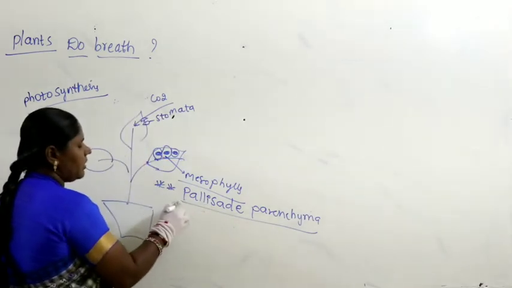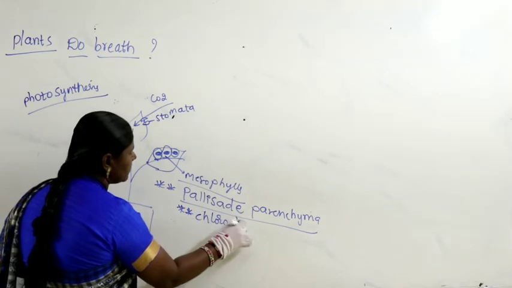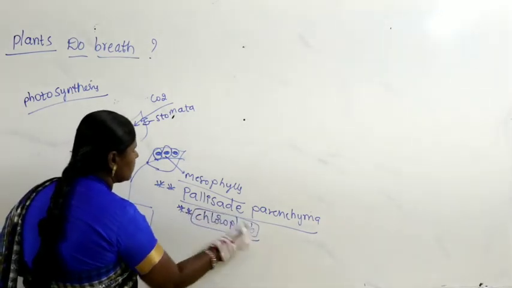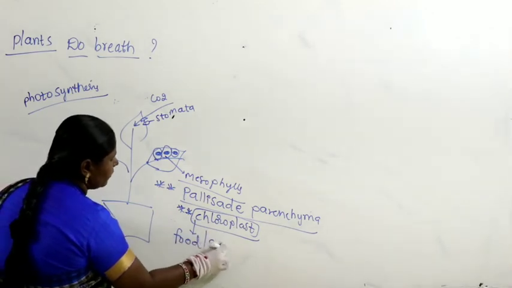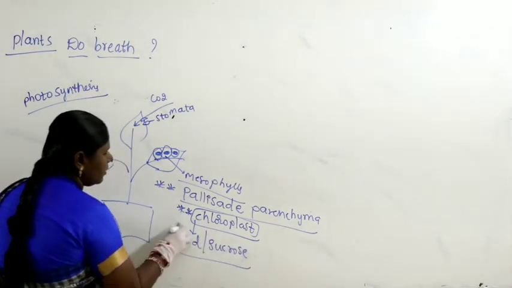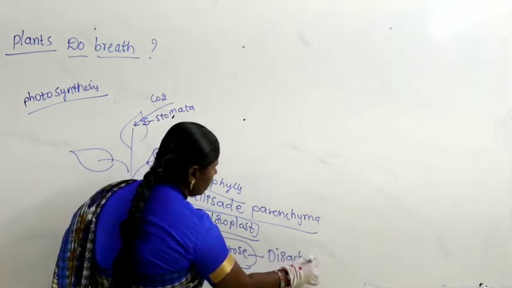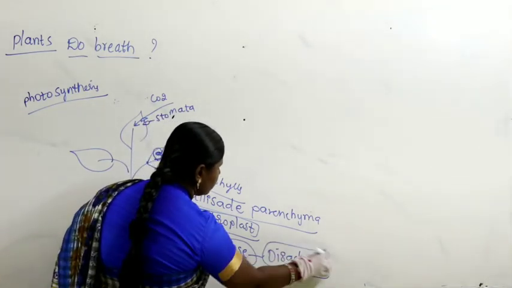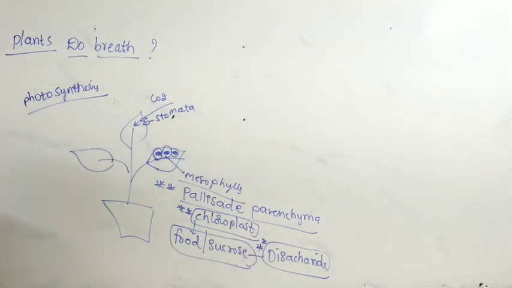In palisade parenchyma, what do you find? Chloroplast. Now, chloroplast is the place where the storage of food takes place. Mostly the food is stored in the form of a disaccharide. So, which is a disaccharide? A disaccharide is nothing but sucrose. This is completely a known story.